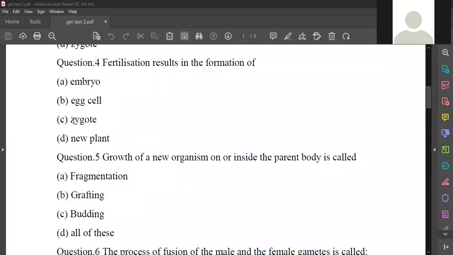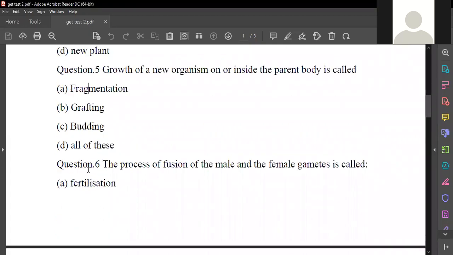After the pollination, fertilization takes place. Fertilization results in the formation of zygote, and the zygote changes into the embryo. Okay, good. So first fertilization changes to zygote and zygote changes to embryo. What is the fifth one?